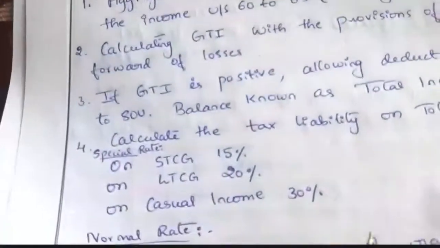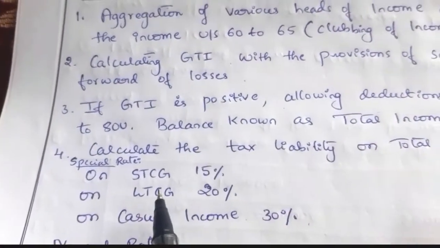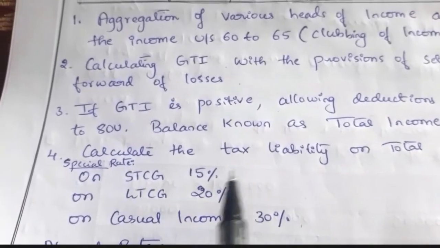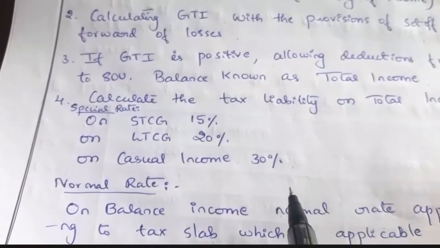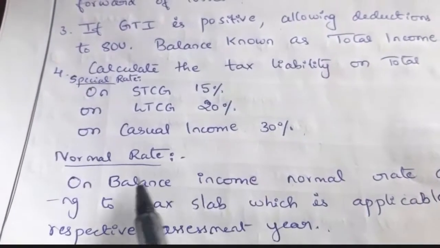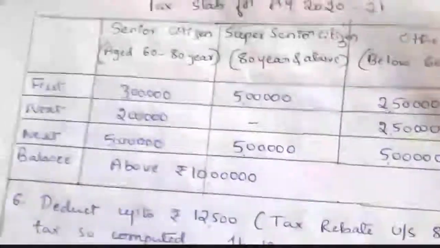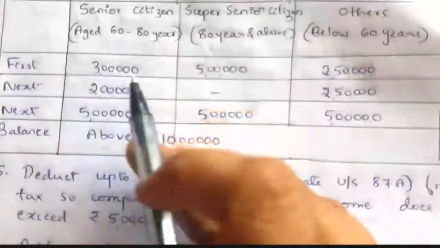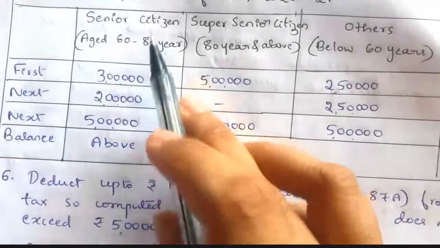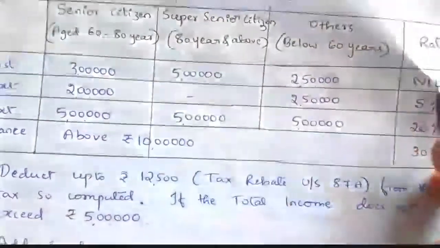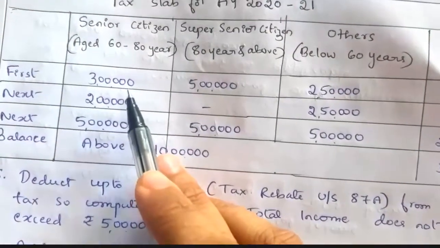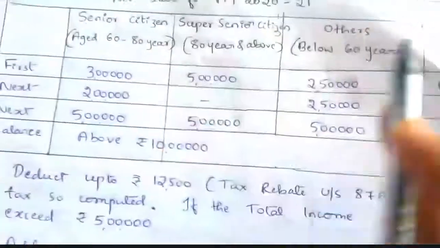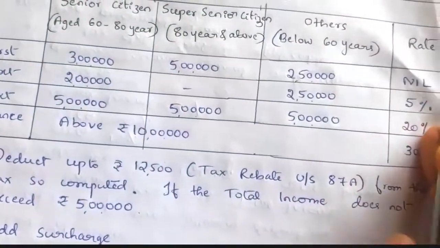That is after applying the special rates, like on short term capital gain 15%, on long term capital gain 20%, on casual income 30%. On balance income we have to apply this normal tax rate. So on the balance income, the first 3 lakh income in case of senior citizen is nil. On the first 3 lakh income, you need not pay any tax. So tax rate is nil or 0%.